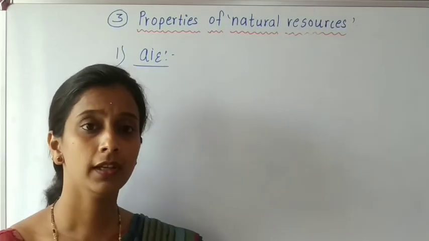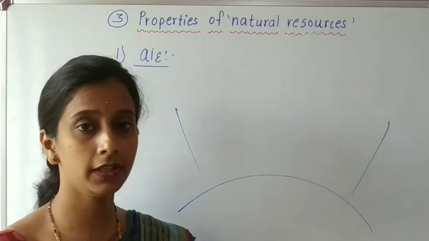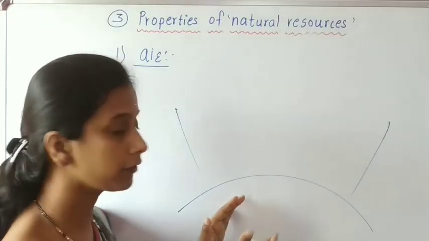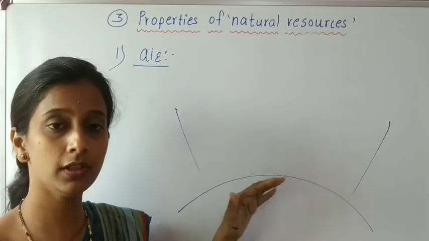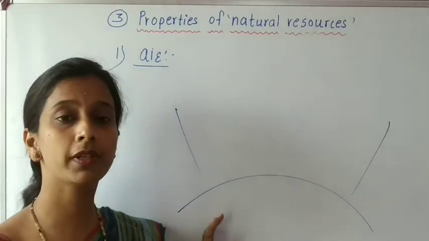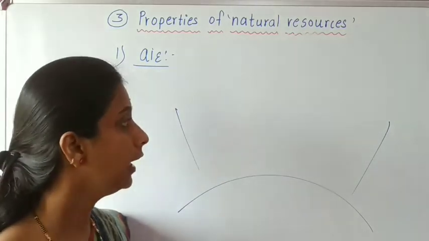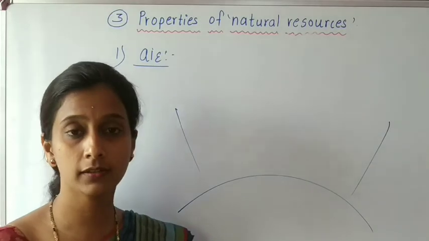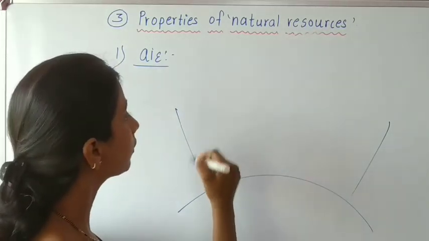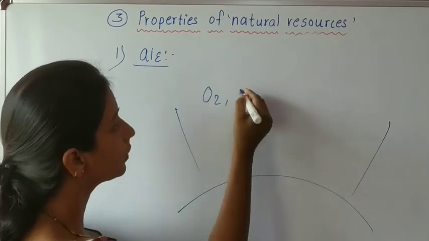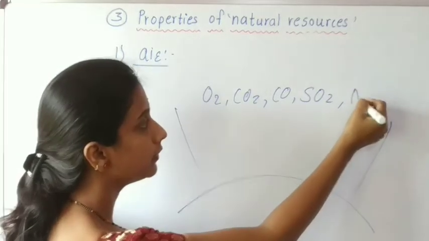Now students, where is the air present and what are the constituents of air? This is the earth surface. The cover of air is present above the earth surface, and we call it the atmosphere. This atmosphere, or that air, is a mixture of different gases like oxygen, carbon dioxide, carbon monoxide, sulfur dioxide, nitrogen dioxide.